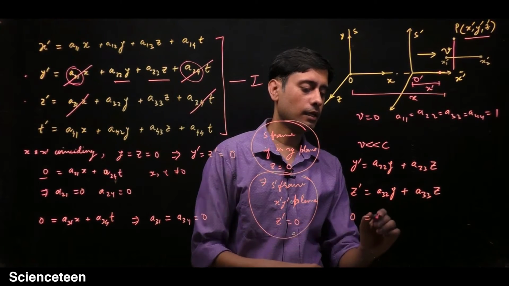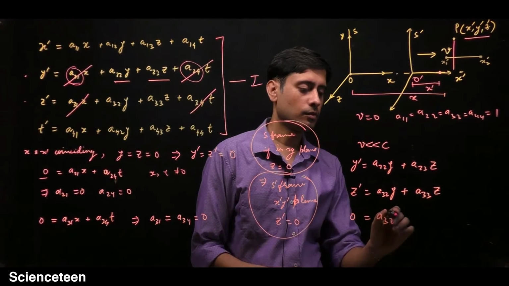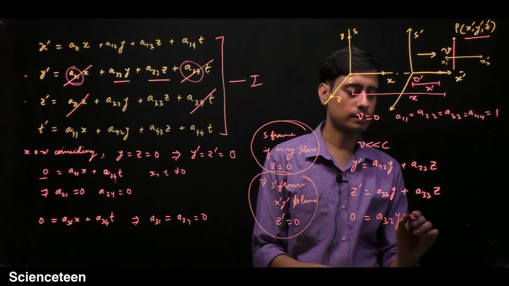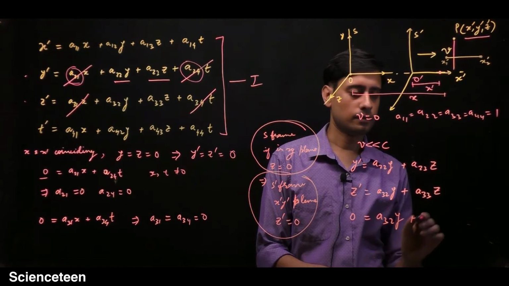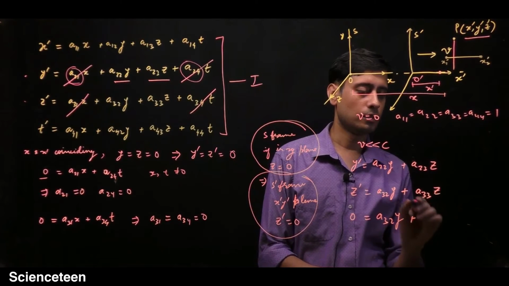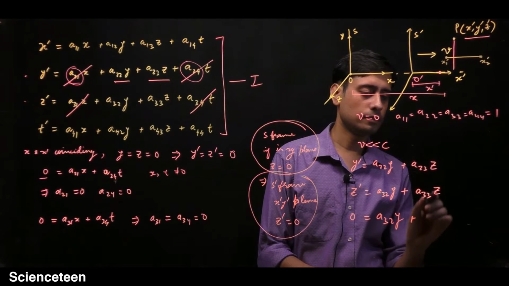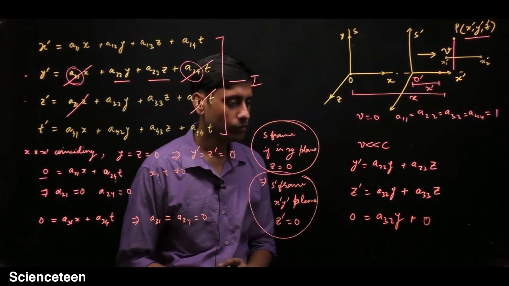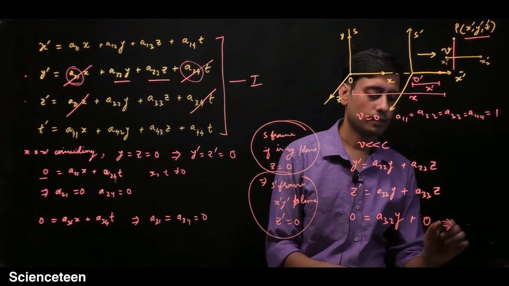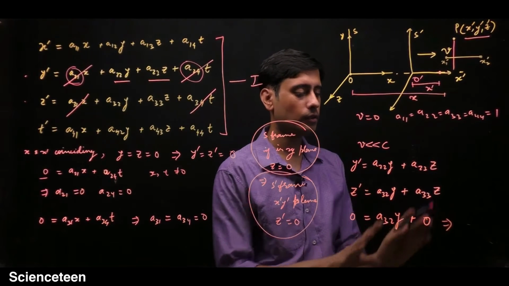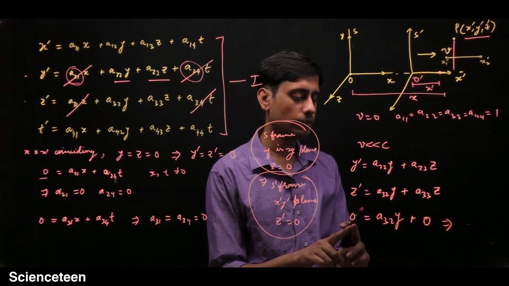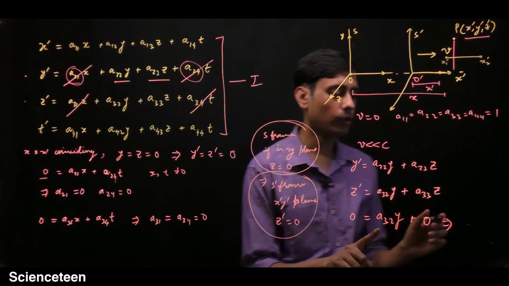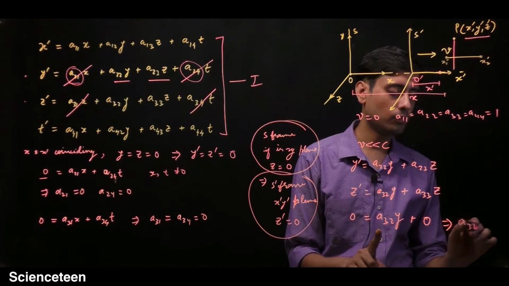So z prime is 0. This implies that a32 y plus a33 z, and this term is 0. So this means that the left hand side is 0, and this term must also be 0, and it is only possible if a32 is 0.